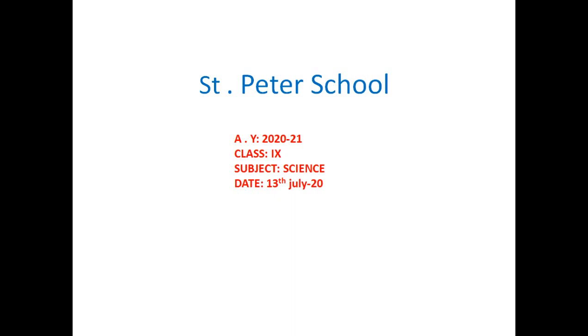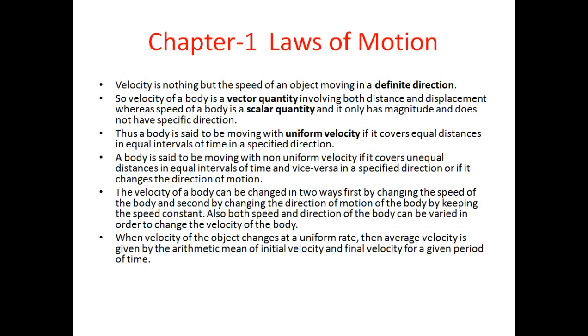So what we basically want to show here is that speed might be variable sometimes, but velocity will always be single. And velocity is nothing but the speed of an object moving in a definite direction. What we saw in this example is that speed and velocity are the same thing. The time limit is the same. We are doing the same thing.